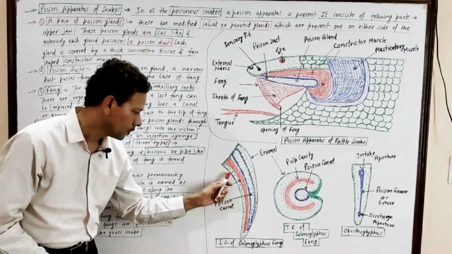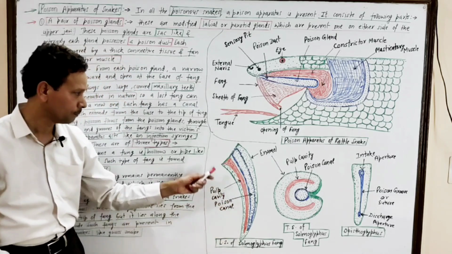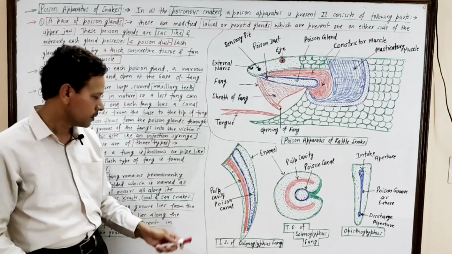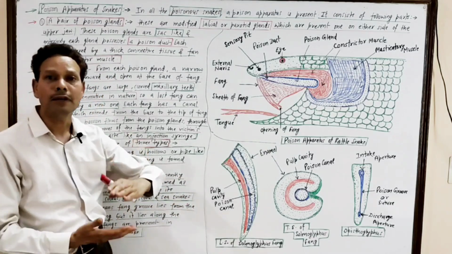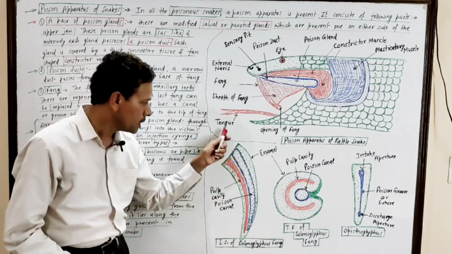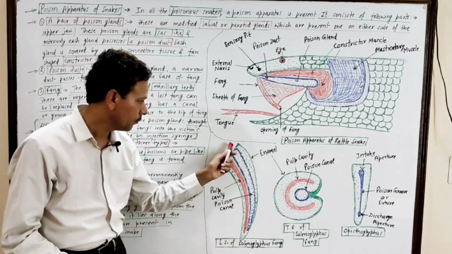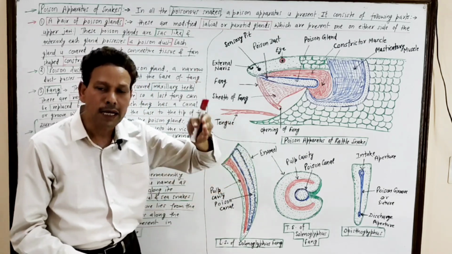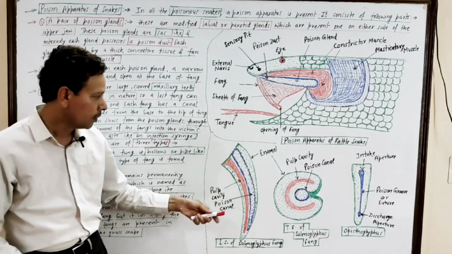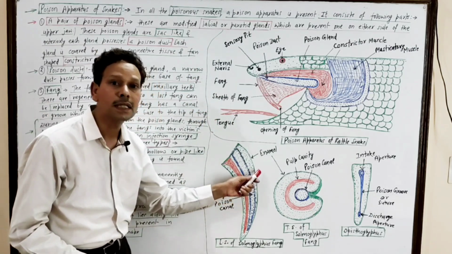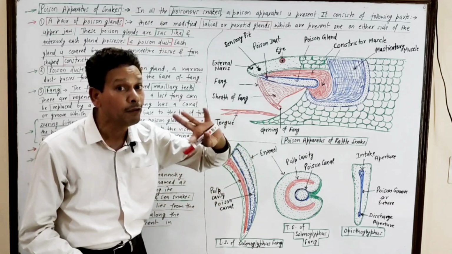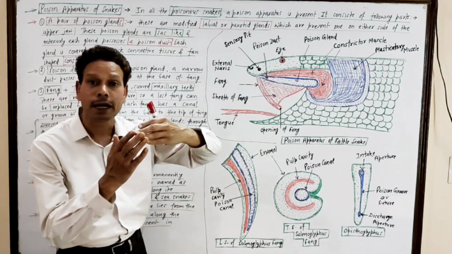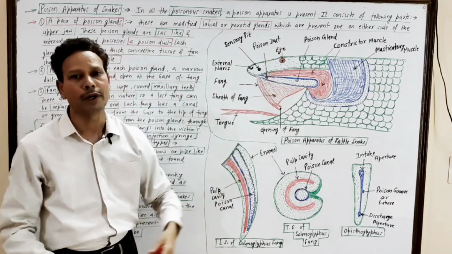One is solenoglyphous, which is hollow, pipe like. Second is proteroglyphous, where the canal or poison groove lies on the anterior face. The solenoglyphous fang can be folded, but the proteroglyphous fang remains permanently erect and cannot be folded.